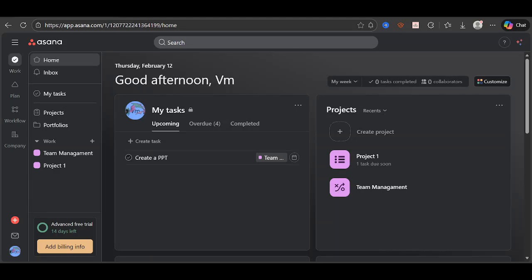In today's video, I'm going to teach you how to stop Asana email notifications. If your inbox is filling up with task updates and summaries from Asana, this quick walkthrough will help you cut down the noise while still keeping your work organized inside the app.